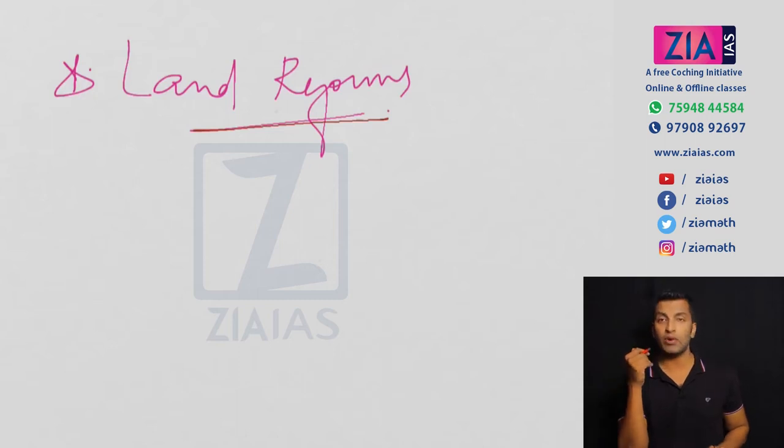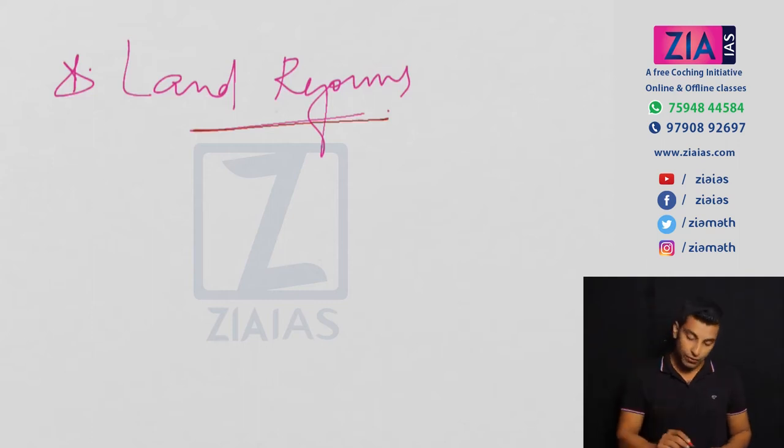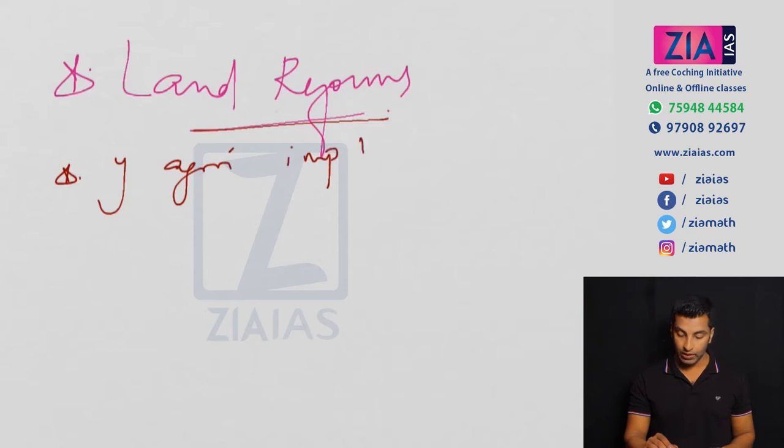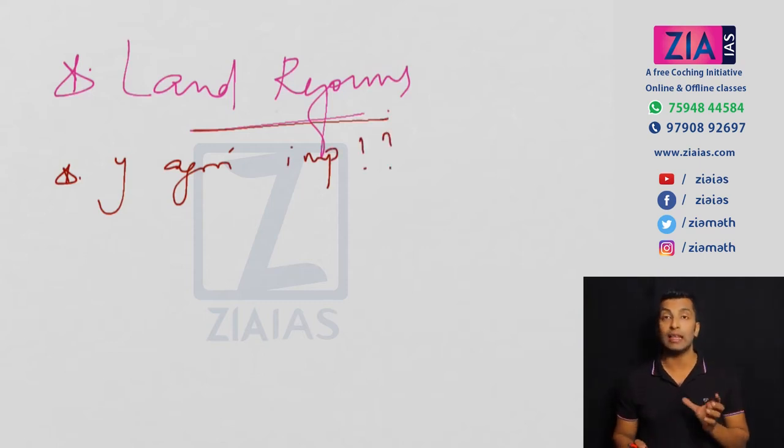So the first paragraph, I'm coming to the topic only, I'm not beating around the bush: why is this particular sector, the agricultural sector, so important for us? That's the question you need to answer in the introduction.